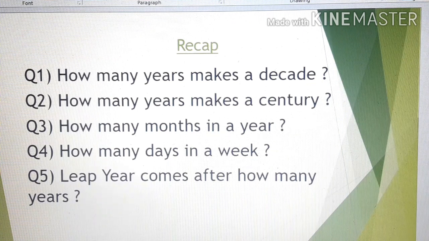Next, question number 5. Leap year comes after how many years, children? Do you remember we have studied about the leap year? In a leap year, there are 366 days, isn't it? One day increases in the month of February. It becomes 29. Otherwise there are 28 days in February, isn't it? But in a leap year, there are 29 days, due to which there are 366 days in a year. Is it clear? So, it comes after every 4 years.